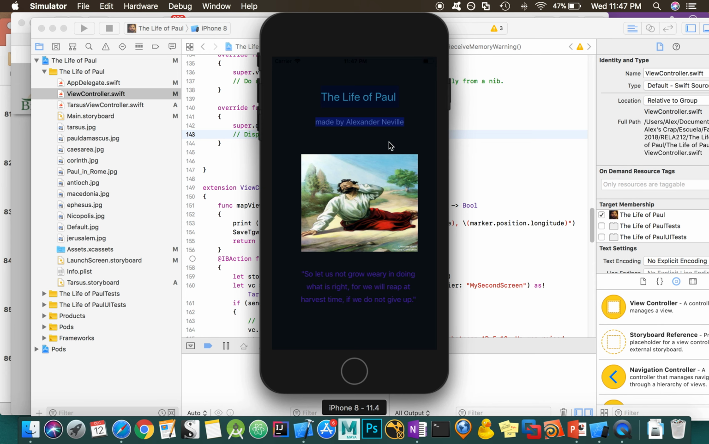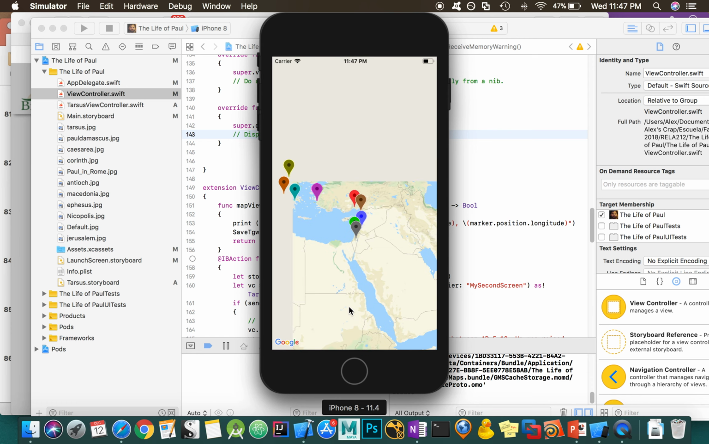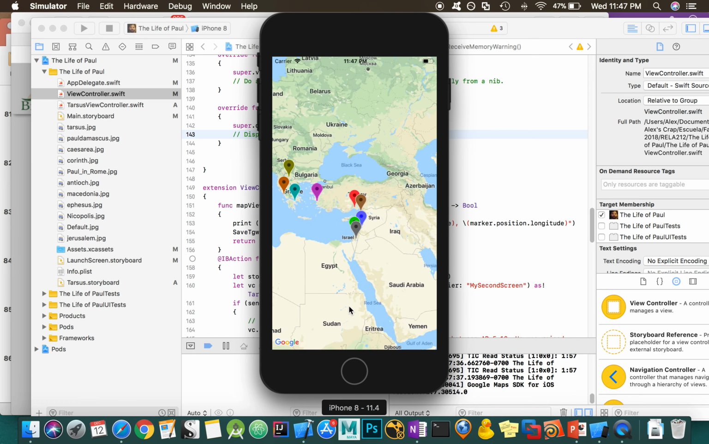The app boots up, and we see a little splash page with an excellent quote from Paul himself to not get wary of doing what's right. Just really inspirational. And then after a few seconds, the splash page is replaced by this Google map.